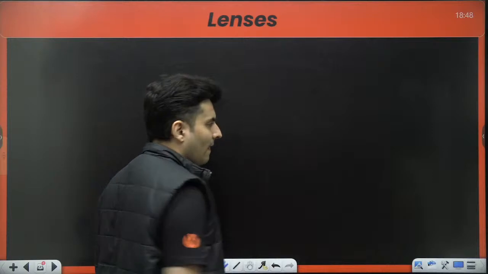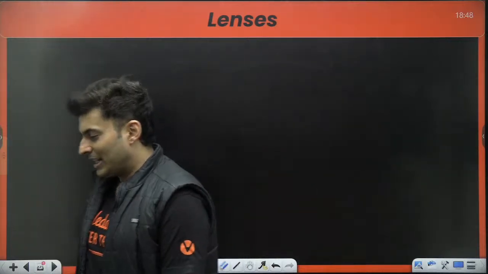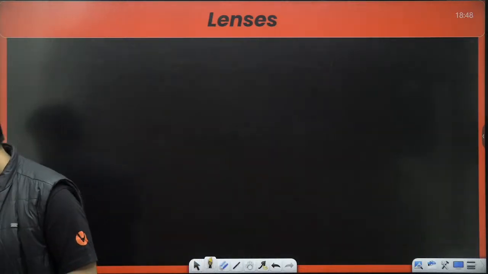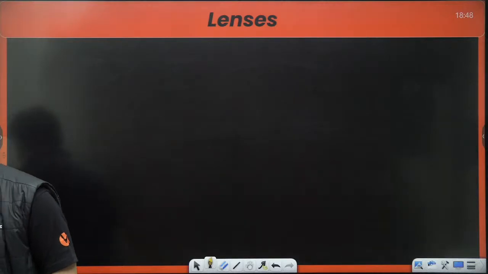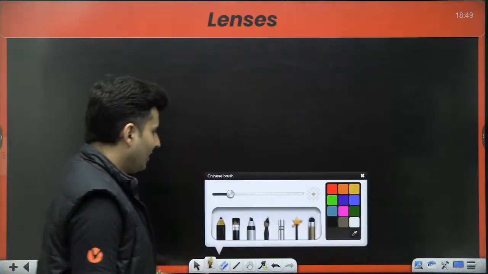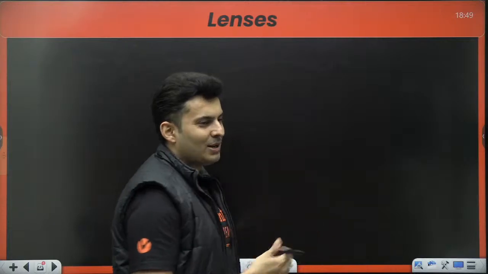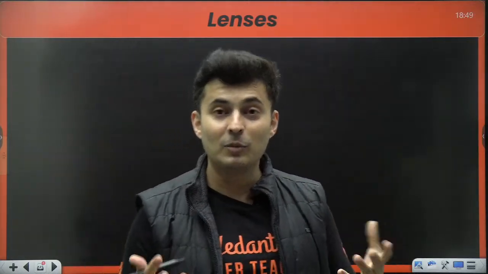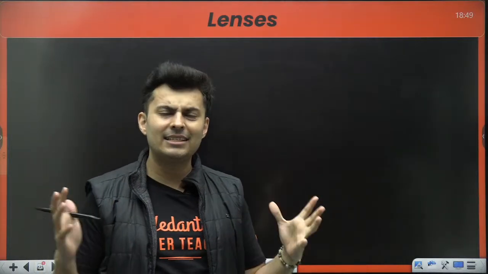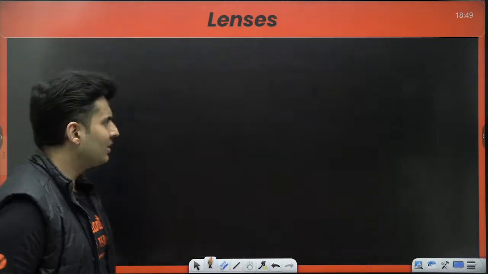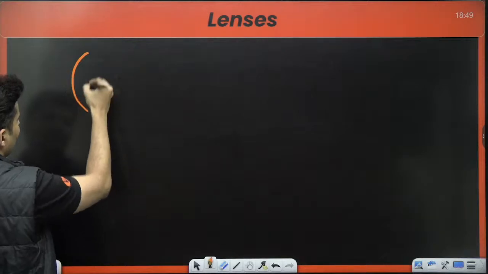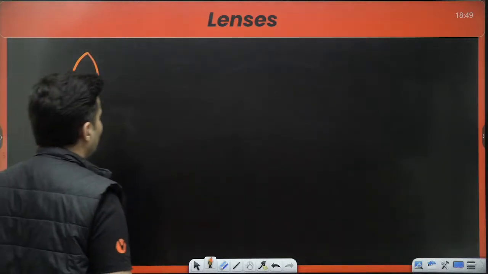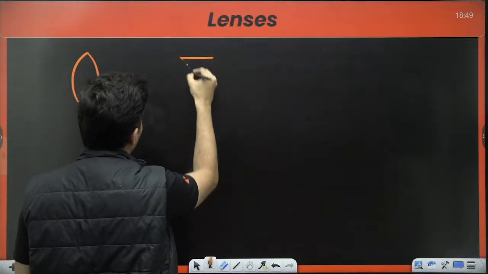Now talking about lenses. Be it your camera, be it your mobile phone, be it a magnifying glass, be it a telescope, be it a microscope, everything has lenses in it. And there are different kinds of lenses. What is the name of this lens? Come on, put it up in the chat box. What is the name of this lens?